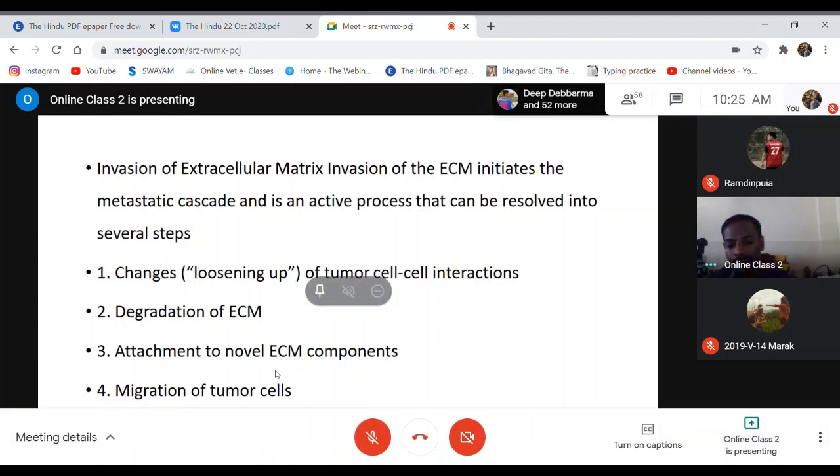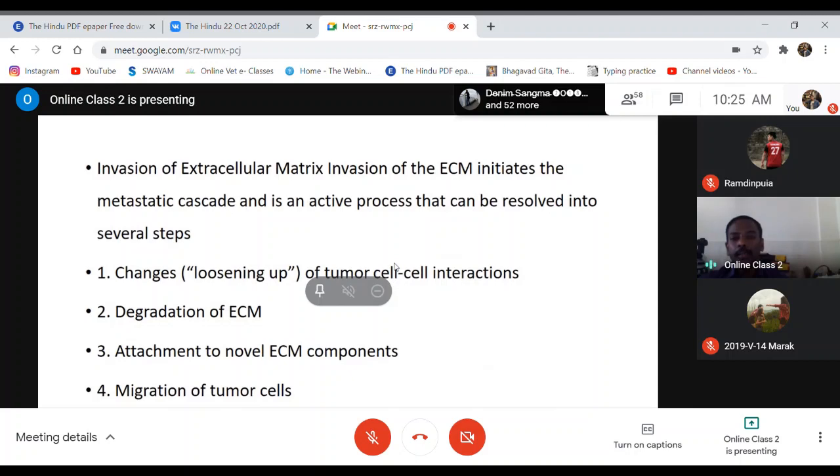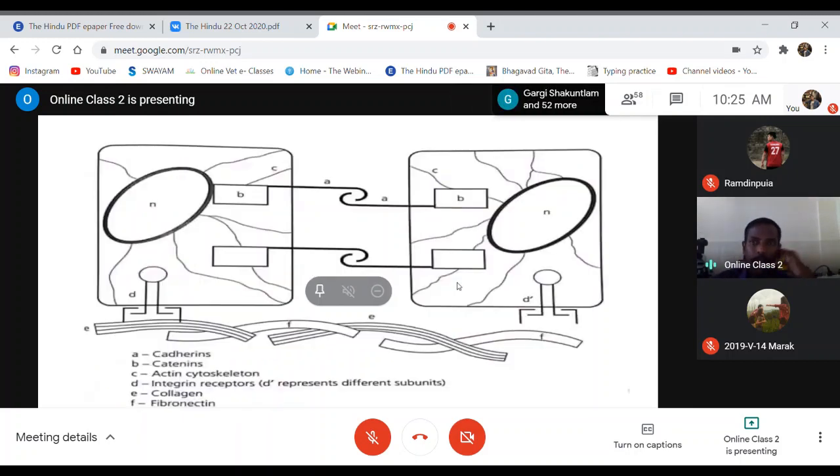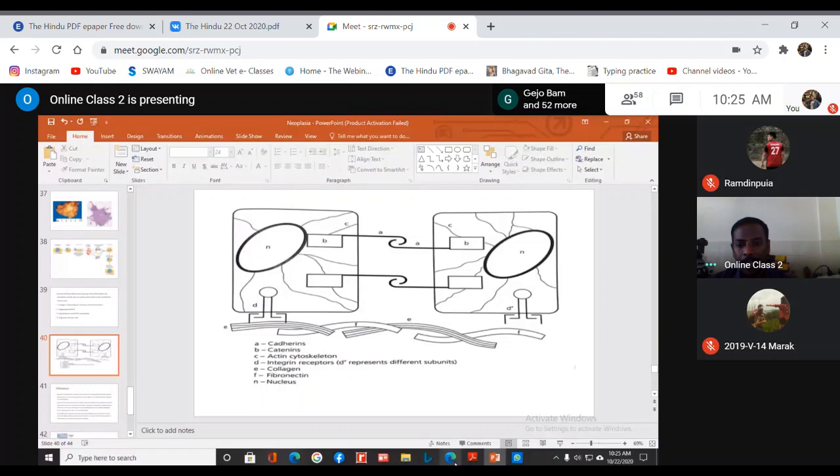So the first step is the changes in the tumor cell-cell interaction. What are the changes you normally find here? This is again a schematic. So these are different words mentioned here.